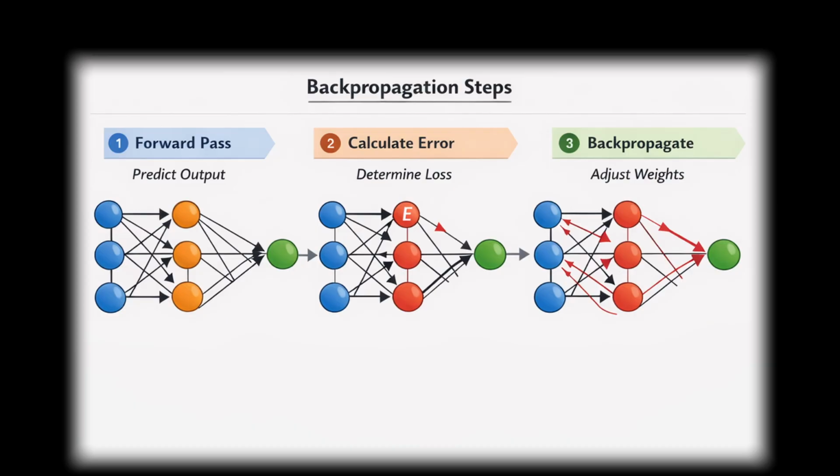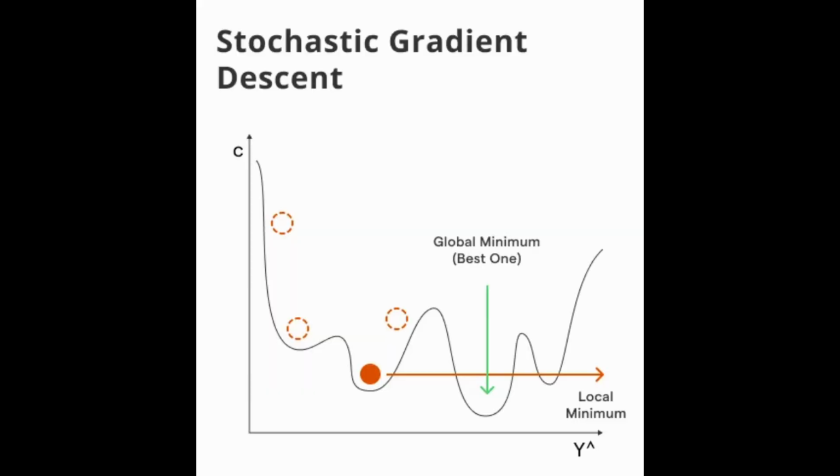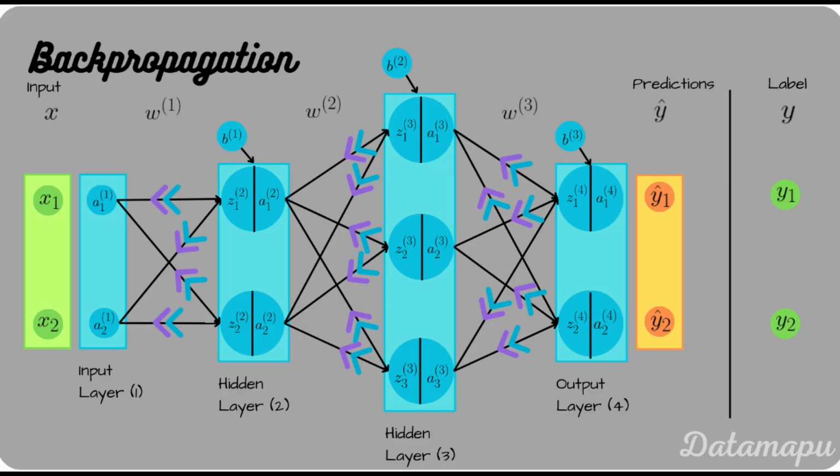Backpropagation and gradient descent. This is the engine of learning. In backpropagation, we compute the gradient of the cost function with respect to every weight in the network. Using the chain rule of calculus, we propagate the error backward from the output to the input. Once we have the gradients, we use an optimizer like stochastic gradient descent. We update the weights by moving them in the opposite direction of the gradient multiplied by the learning rate.